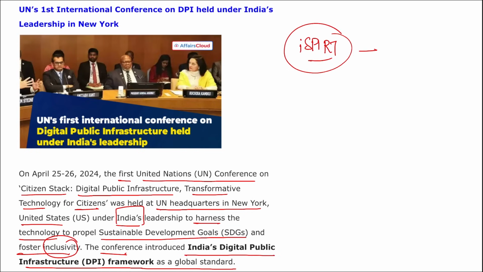What is this iSpirit? This is your Indian Software Product Industry Roundtable, right? Take a note of this. I repeat, it was hosted by whom? It was hosted by the Permanent Mission of India, Ministry of Electronics and Information Technology in collaboration with iSpirit. Also remember, global leaders, tech innovators, and policy experts are here to discuss the global adoption of this digital public infrastructure. Right? Various discussions were held, various data was collected, and data was analyzed on how we can employ and deploy